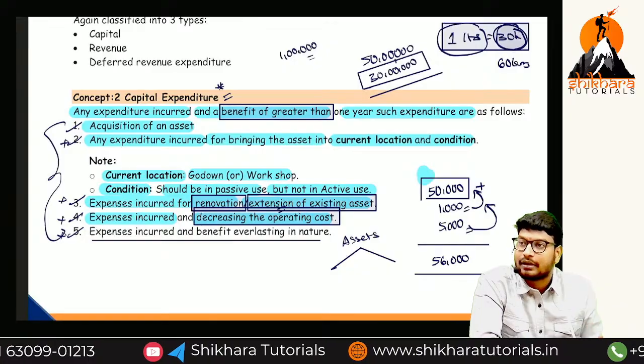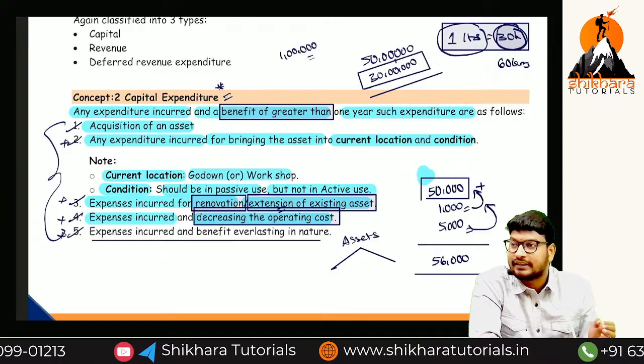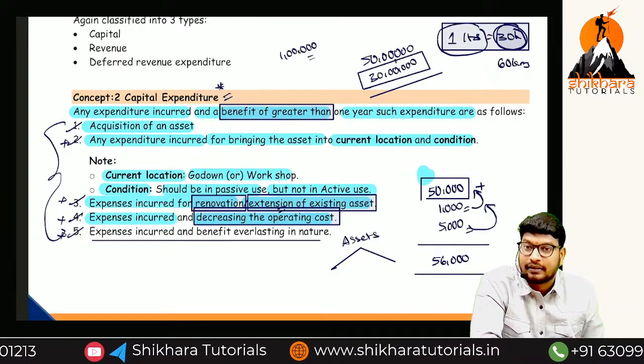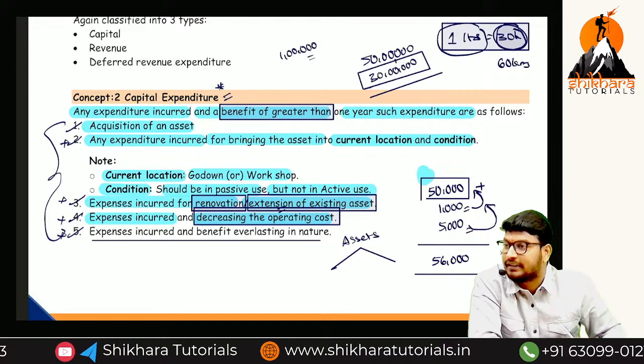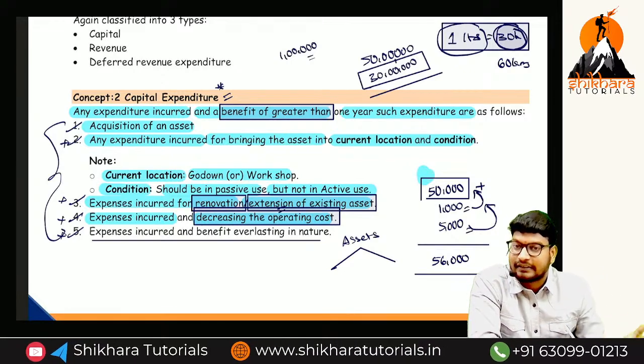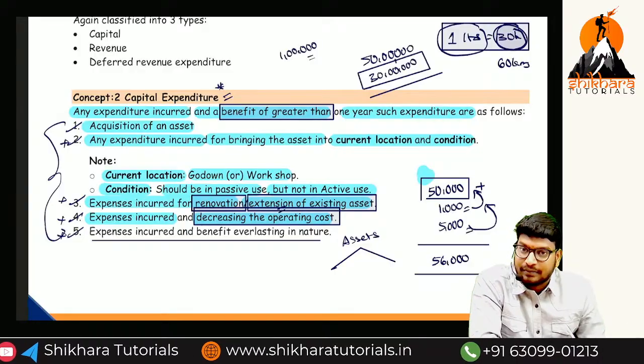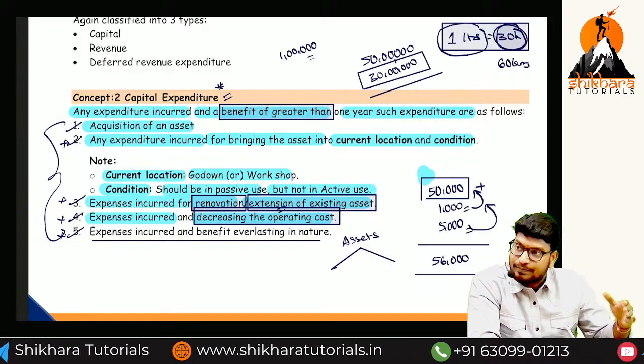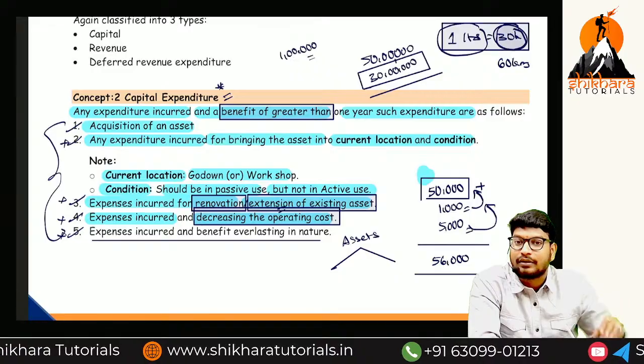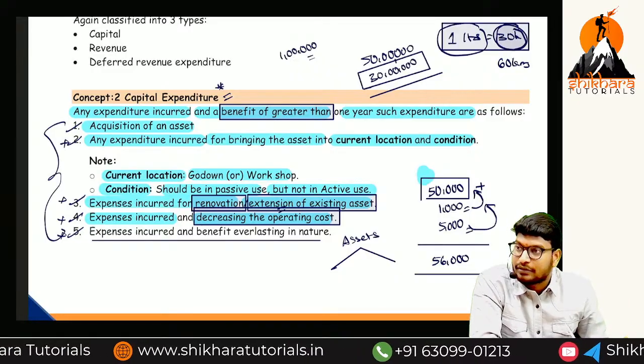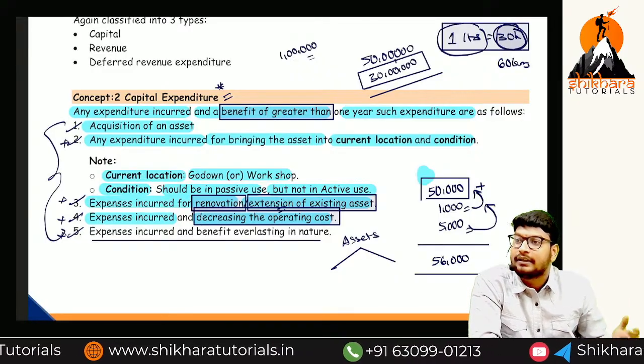What items of expenditure are disclosed on the debit side of the trading account and P&L account? Those are called revenue expenditure: salary, rent, electricity payment, tax payments. All these types of expenditure are called what? Revenue expenditure, because the benefit is less than 1 year.